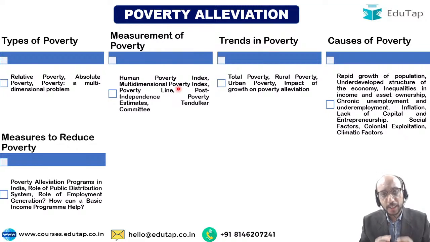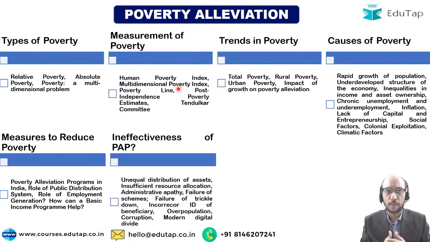So the idea that I'm trying to paint in front of you is that when we talk about poverty alleviation, we should be able to understand what are the various measures that have been taken to reduce poverty, and all these measures have been discussed in detail as a part of EduTap's course. Why is it that we are still talking about poverty? We are still talking about poverty because our poverty alleviation programs have been ineffective. They have not produced the results that they should have produced, but that doesn't mean that they have produced no results. They have produced some results. We have been able to reduce poverty.